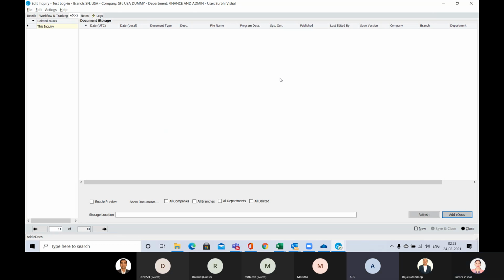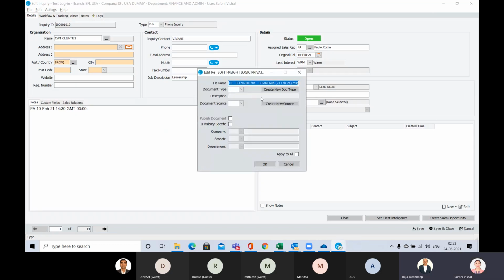What is the size per document? It is 5 MB. After 5 MB, it will be saved in a different folder. Okay, it will still get saved. You can see here.